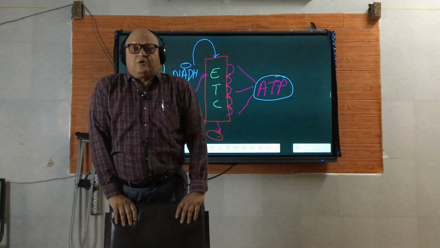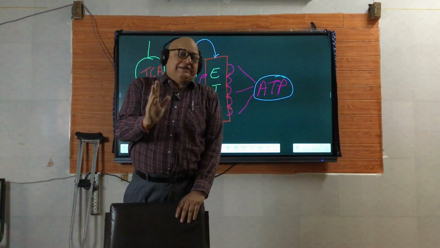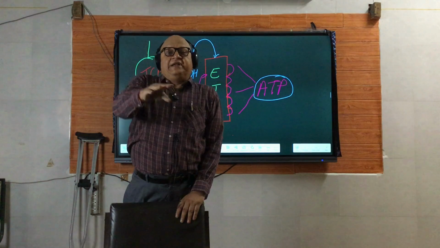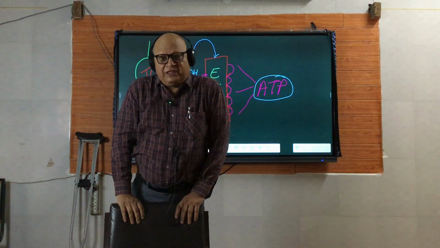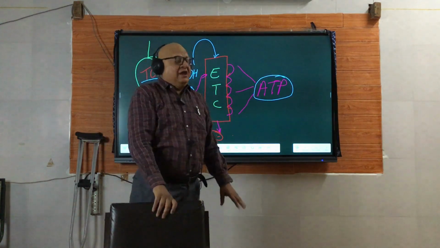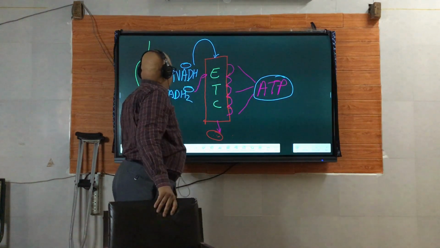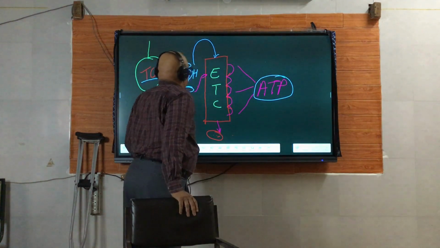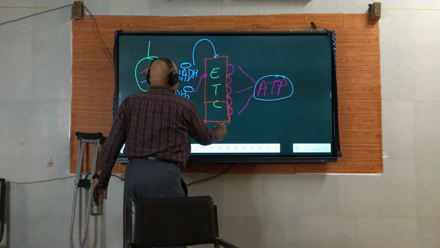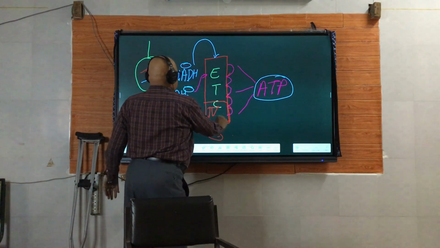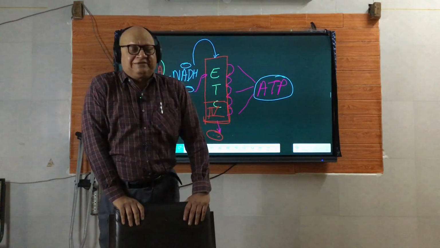Now, why did I talk in so much detail? I just wanted to emphasize that electrons travel in small steps, and energy is released in packets of useful size, you can say. So there are several complexes. There is complex 1, 2, 3, 4. Complex 4 lies at the end. Cytochrome oxidase, copper, iron are important parts of this complex.